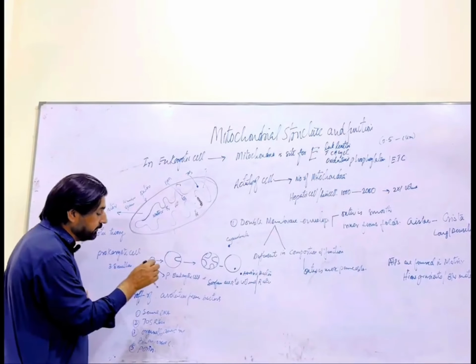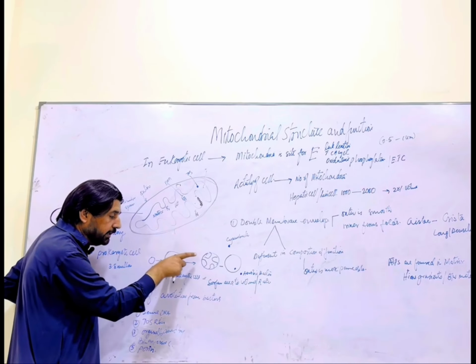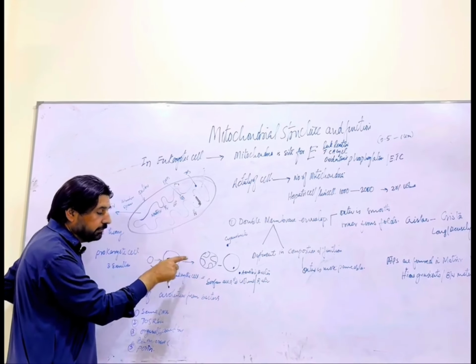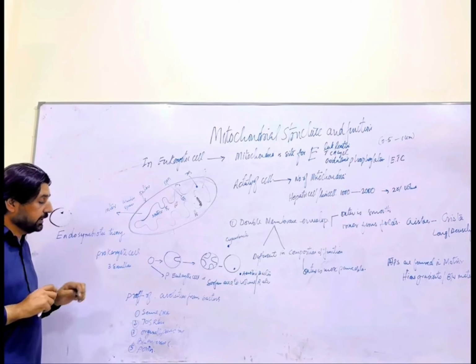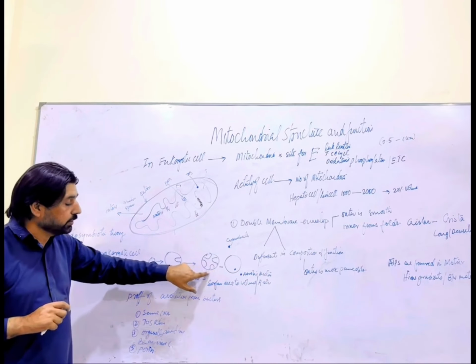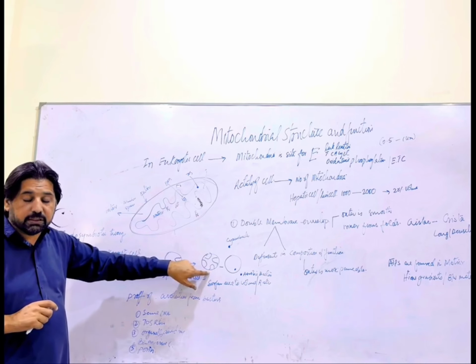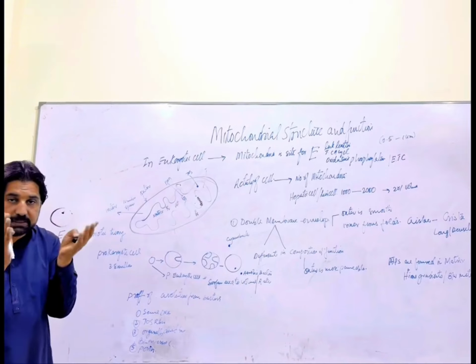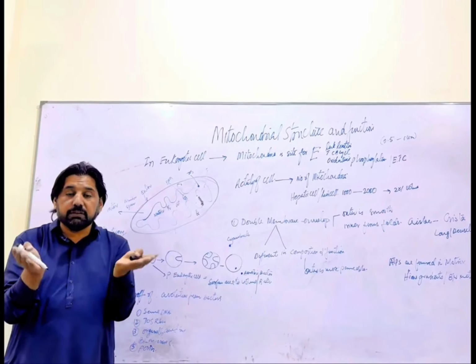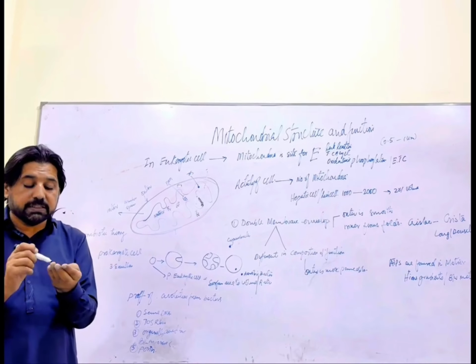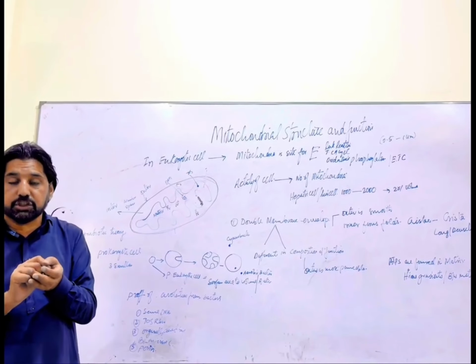When the size of this eukaryotic cell kept on increasing, the surface area to volume ratio of the eukaryotic cell would decrease. The surface area to volume ratio is concerned with the absorption and excretion of the cell.